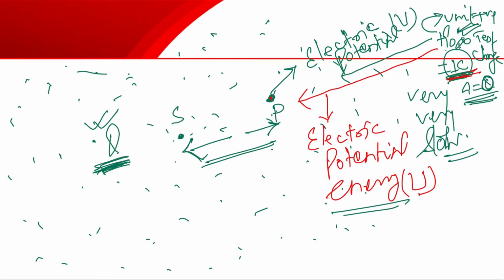So what is electric potential difference? Electric potential difference means bringing a 1 coulomb charge from one point to another point in an electrostatic field. And what is electric potential?